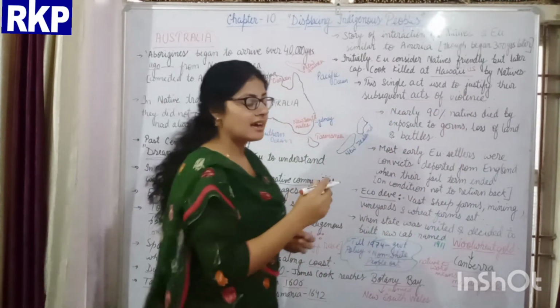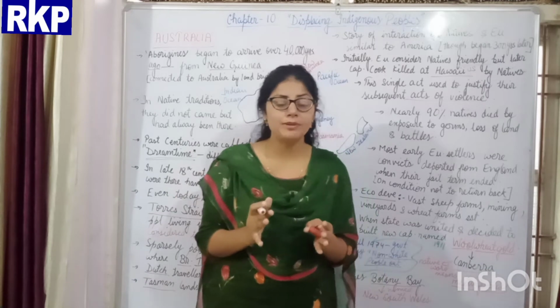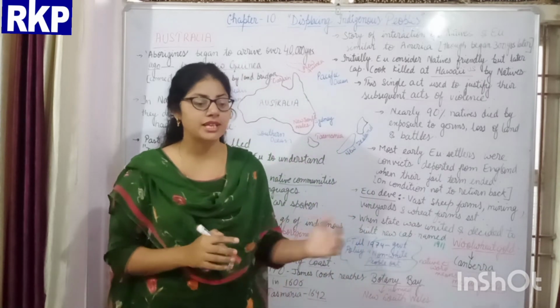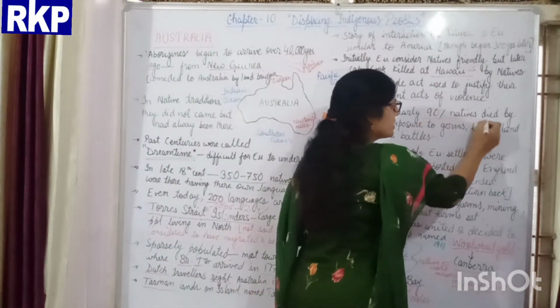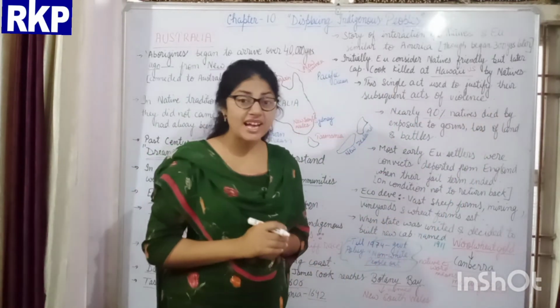And when these Aboriginal people of Australia came in contact with the European people, nearly 90% of the native people died. Why did they die?